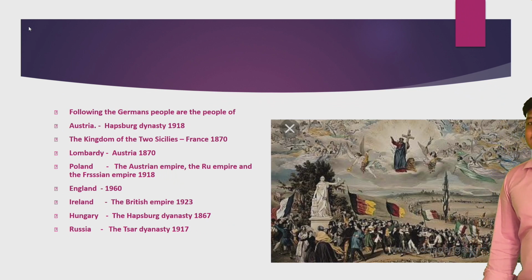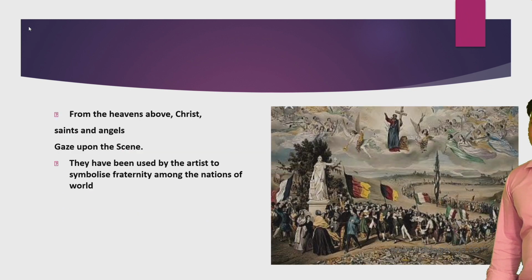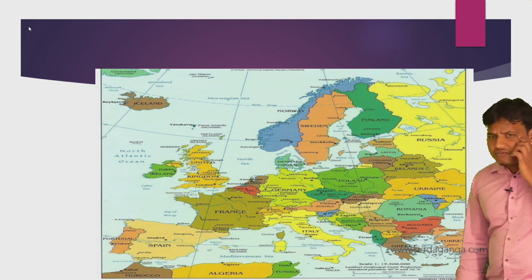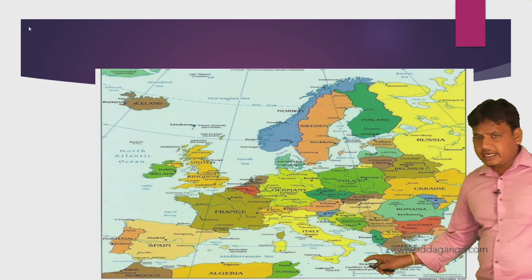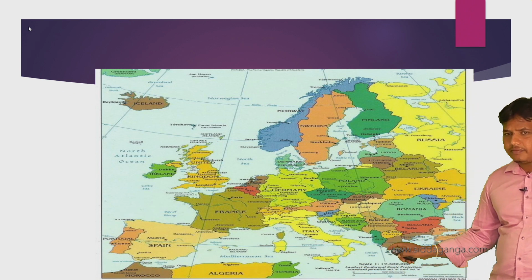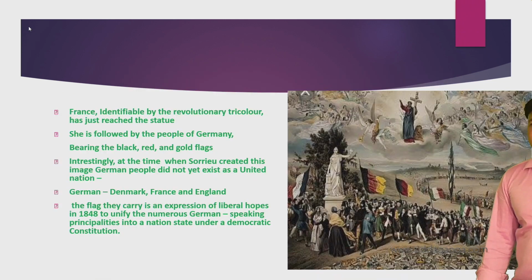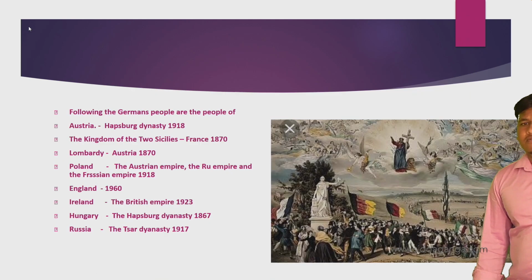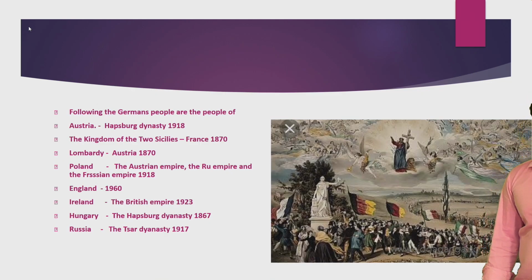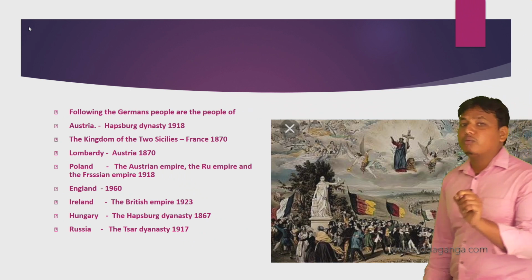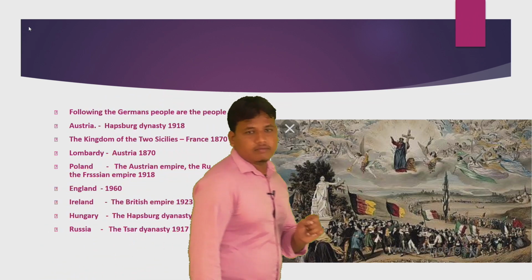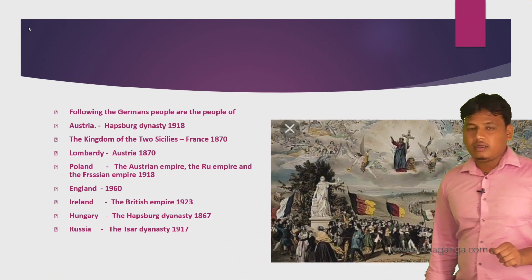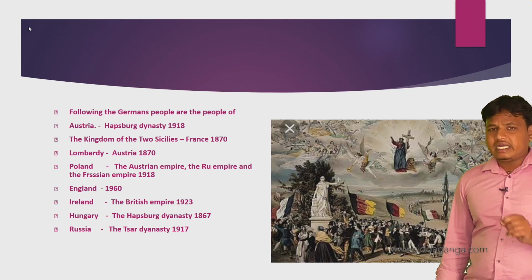The Kingdom of Two Sicilies, in 1870. The Kingdom of Two Sicilies means Italy. Here is Italy. Naples and Sicily were under the control of the dynasty of the Kingdom of Two Sicilies, which was ruled by the Bourbon dynasty of France in the era of 1870. And next one is Lombardy and Venetia. They were originally from Italian countries.